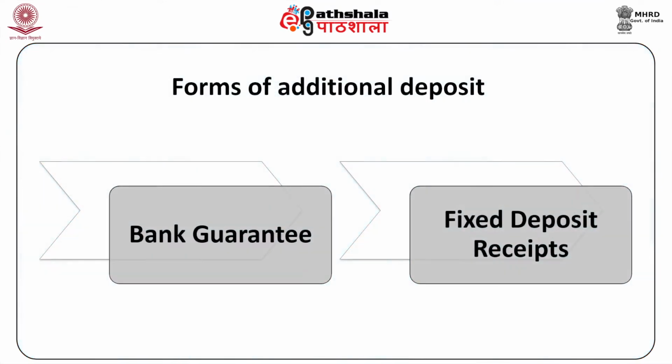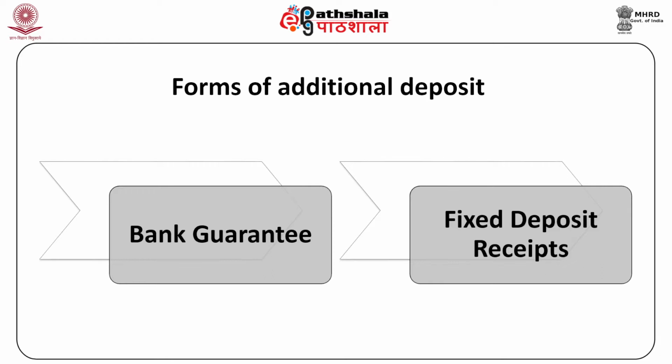Forms of additional deposit. Bank guarantee. The bank guarantee instrument should be for a minimum period of 1 year and a maximum period of 3 years, excluding claim period of minimum 45 days. The bank on behalf of the member must issue the bank guarantee. The processing of bank guarantee instruments, validation and upload into the system will take at least 3 working days.